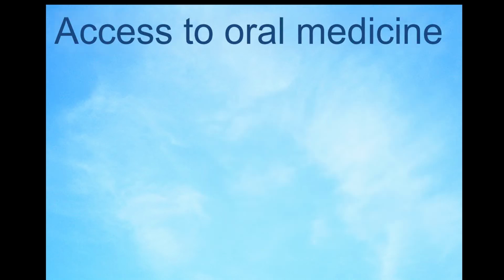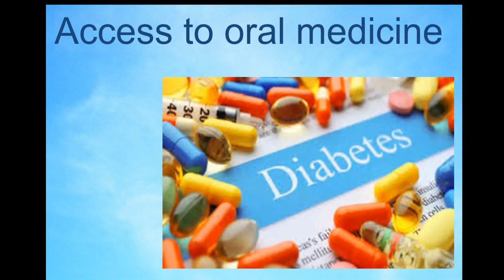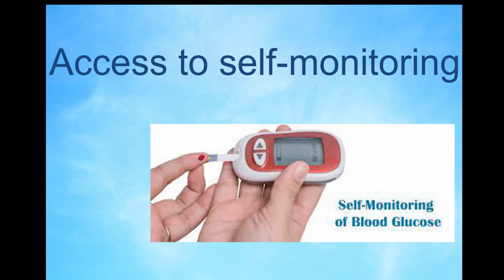Access to oral medicines. Many diabetic people require oral medicines to manage their condition. These remain unavailable and unaffordable in many low and middle income countries. Access to self-monitoring. Blood glucose monitoring is a fundamental component of diabetes care, but many diabetic people do not have access to the equipment and supplies they need.